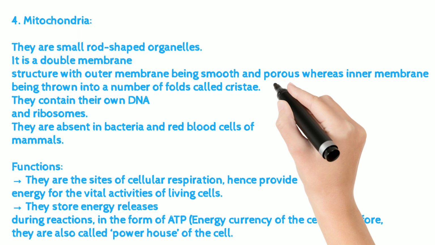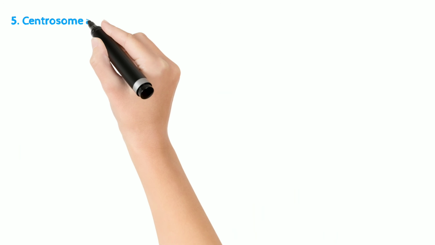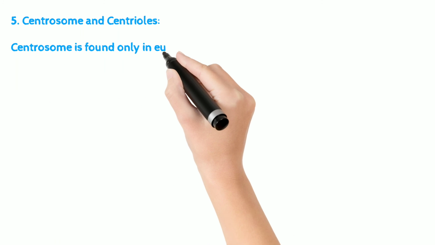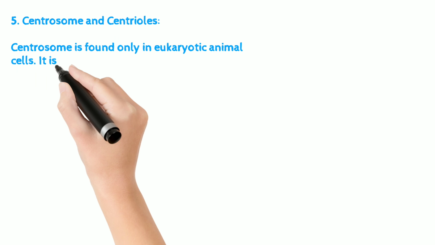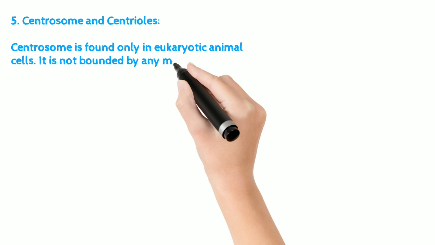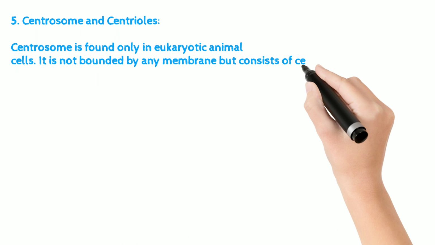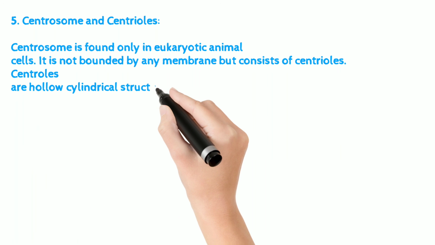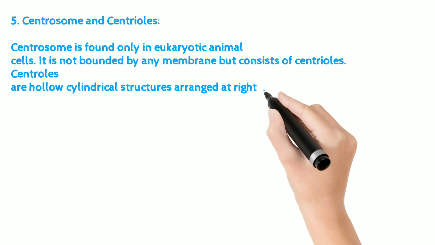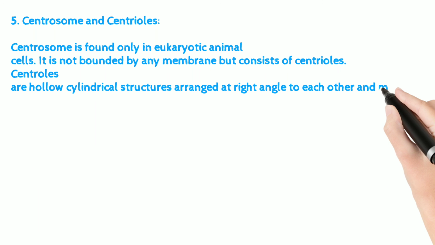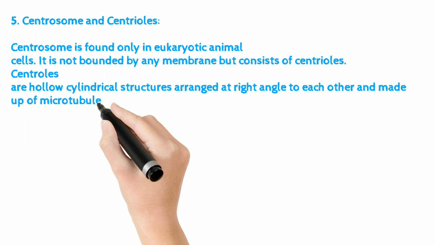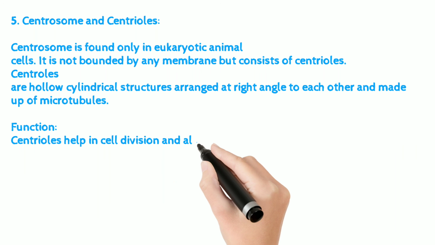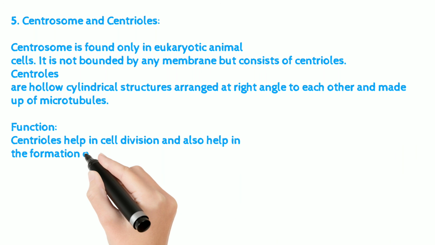5. Centrosome and centrioles. Centrosome is found only in eukaryotic animal cells. It is not bounded by any membrane but consists of centrioles. Centrioles are hollow cylindrical structures arranged at right angles to each other and made up of microtubules. Function: centrioles help in cell division and also help in the formation of cilia and flagella.